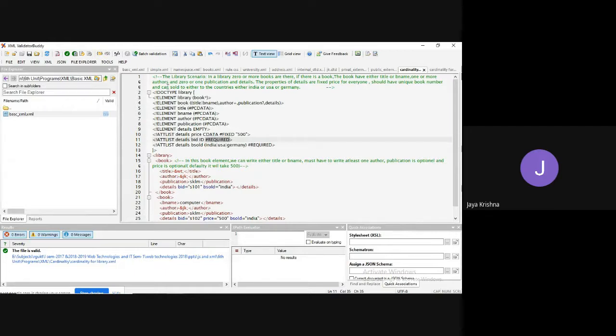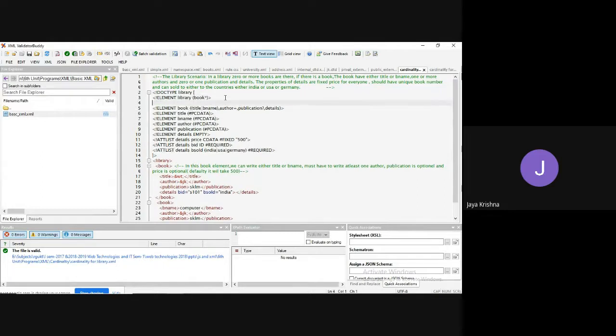Yes, and it can be sold to how many countries? Only three countries: either India, USA, or Germany. That is why you have taken it here. What data type? You have to take the enumerated data type. So book sold India, USA, Germany. That should be required.